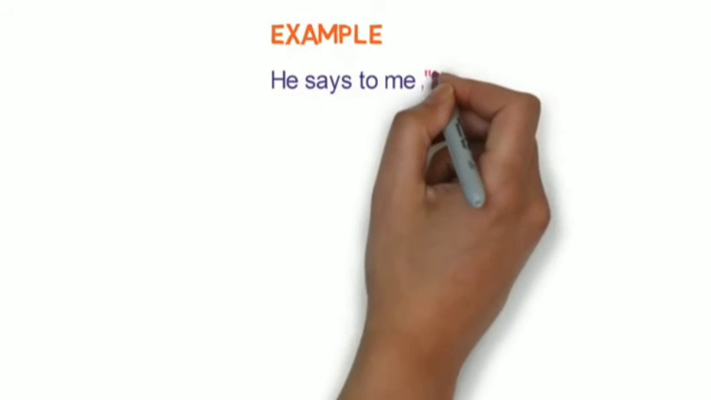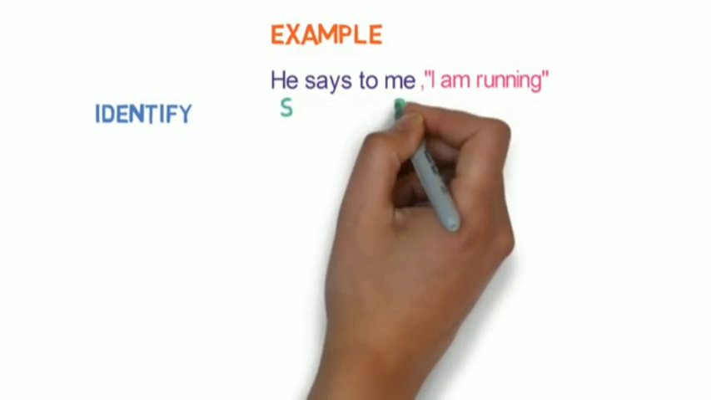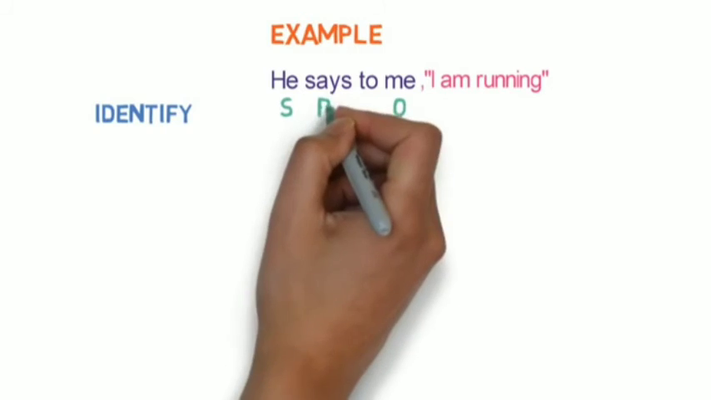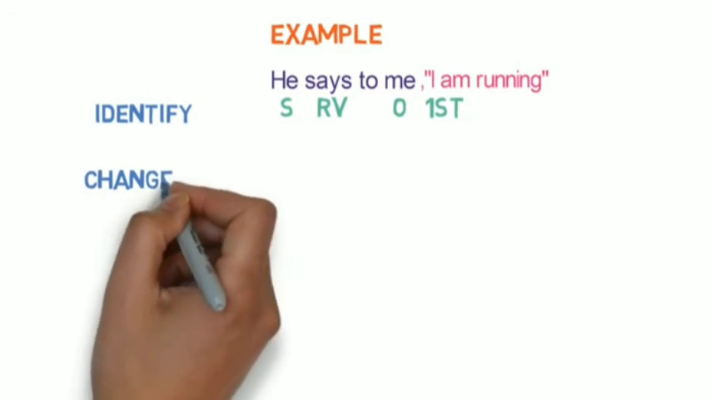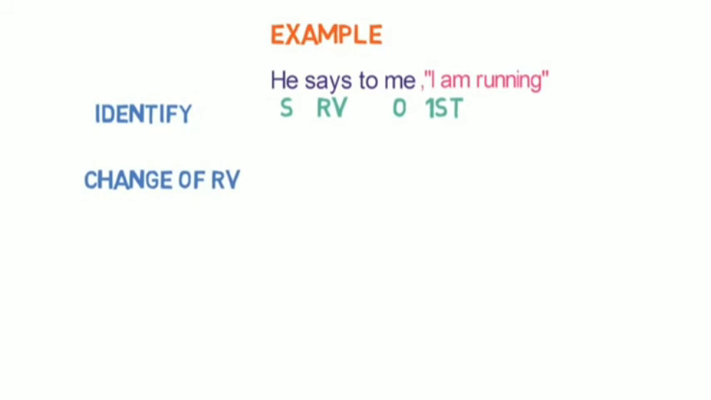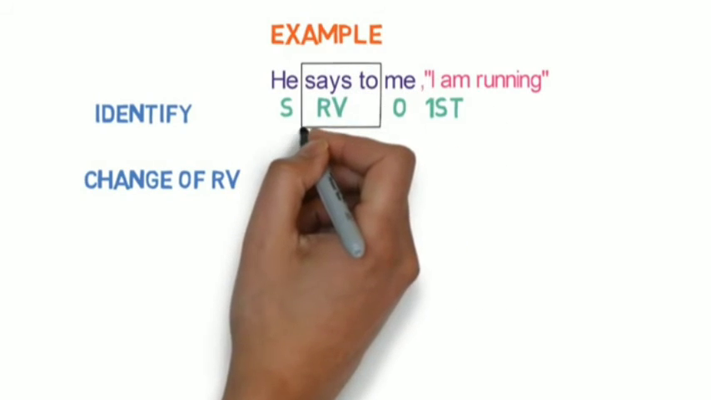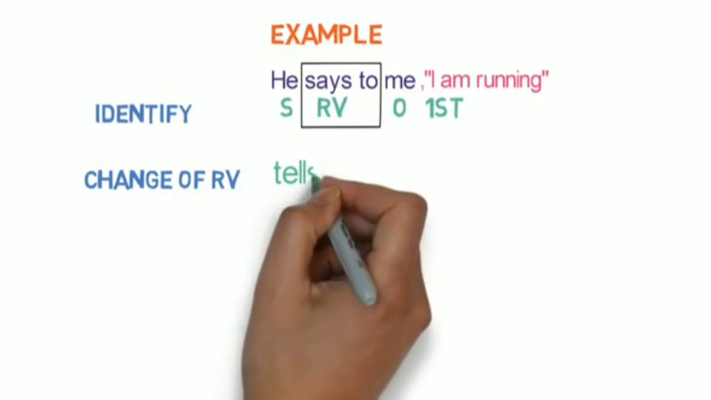He says to me, I am running. The first step here is identification. Here, he is the subject, me is the object, and says to is the reporting verb. And as says to is in present form, we will not check the tense. Second step is the change of reporting verb. As per the workflow we studied, says to will be converted to tells here.